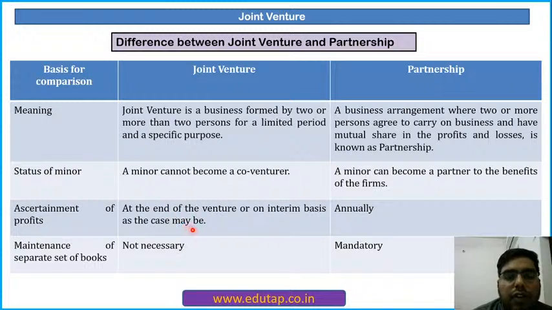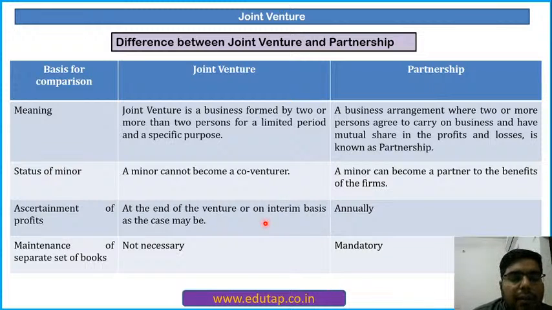Settlement of profits. In partnership, normally we calculate the profits annually, but in joint venture we calculate the profits either on the termination of the contract or on an interim basis also. Okay, so for example, the joint venture is for 5 to 6 months, then we shall be calculating the profits after 5 or 6 months. But if the joint venture is for years, okay, 10-20 years, then we can do interim calculation also, yearly calculation also.